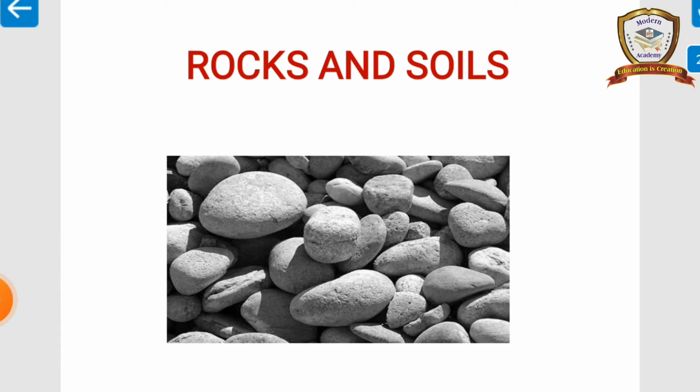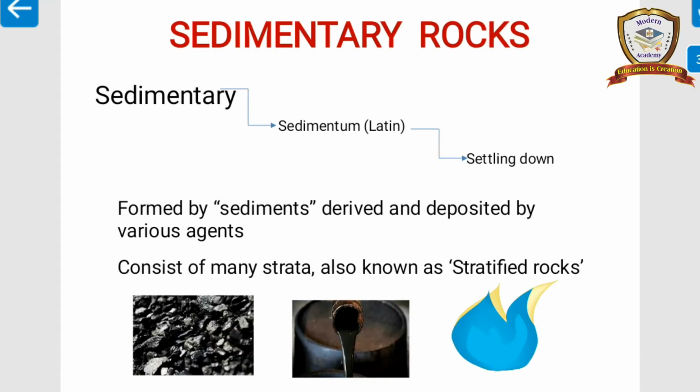Today we are going to discuss sedimentary rocks. The word sedimentary has been derived from the Latin word sedimentum, which means settling down. These rocks are formed by sediments deposited by various agents. Sedimentary rock consists of many layers, so these rocks are also called stratified rocks.